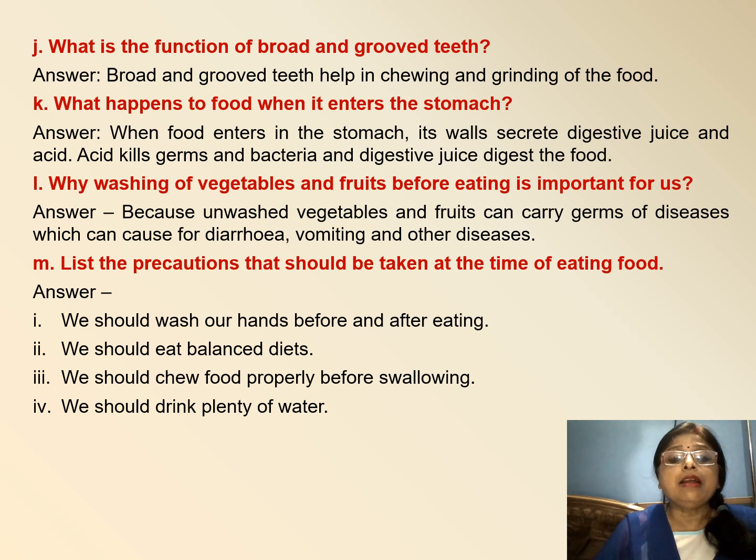Next question, list the precautions that should be taken at the time of eating food. There are so many precautions which you have to follow while eating food. We should first wash our hands before and after eating. We should eat a balanced diet. Balanced diet means all the nutrients are present in that diet. There are so many nutrients, you know about it, and when all the nutrients are present in a diet, it is called a balanced diet, and we should eat such a diet.